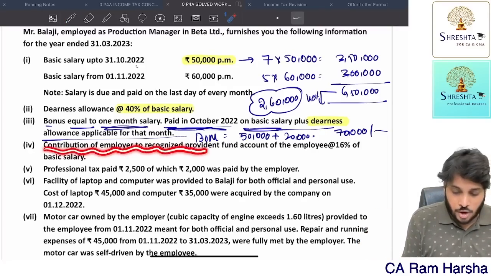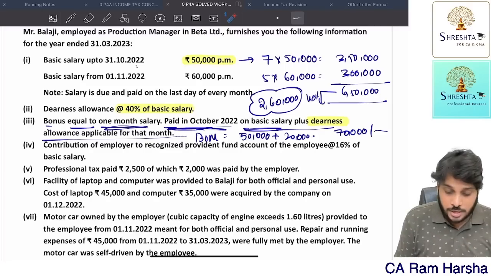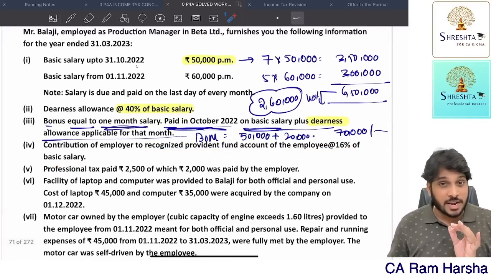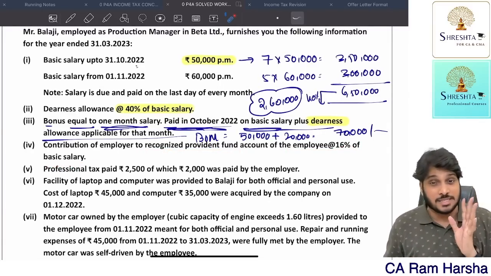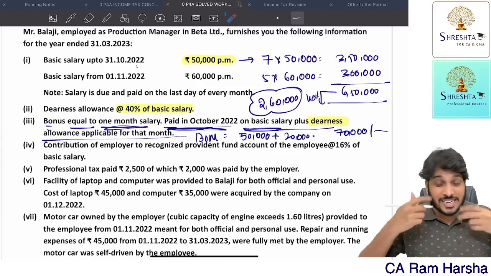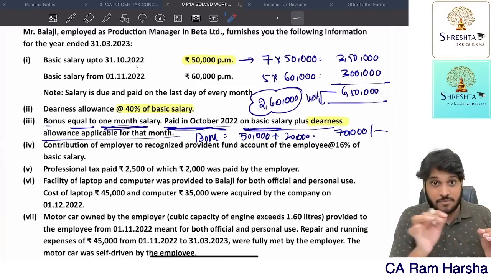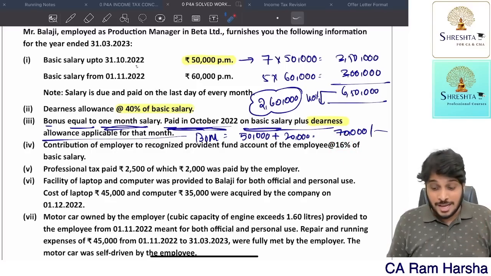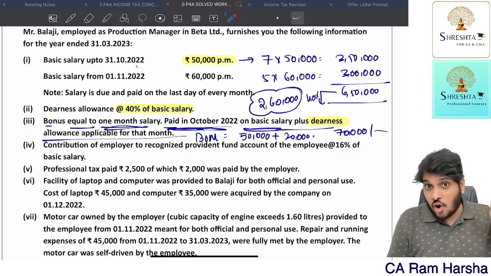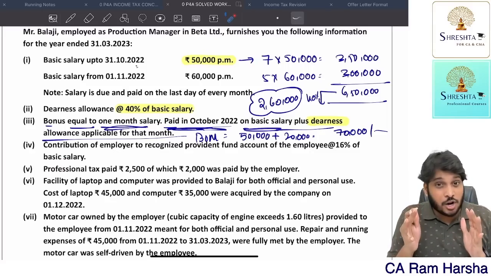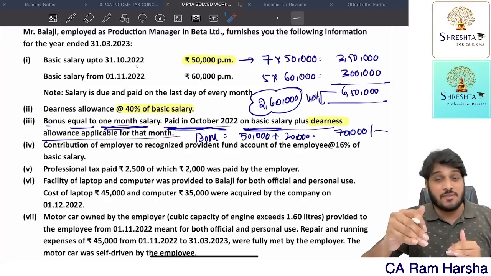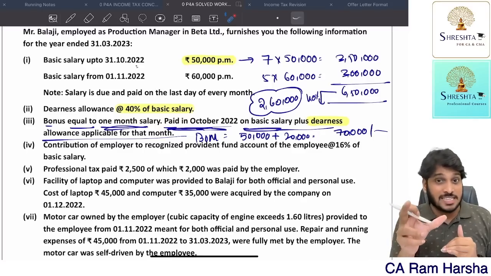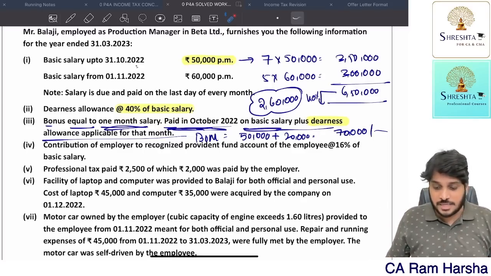Contribution of employer to RPF at 16% of basic salary. How much has the employer contributed to RPF? 16% of basic salary. And I told you, whenever you are computing taxable RPF contribution, first convert it into money. Some students may directly apply 4% and tax it. No. 16% of basic salary he contributed. But how much can he contribute? 12% of basic plus DA for retirement plus commission percentage of turnover. That much is exempted. Now here, 16% of basic.